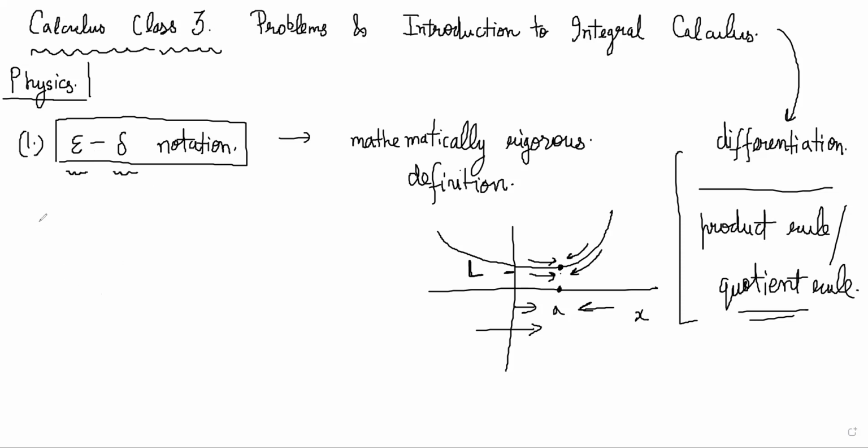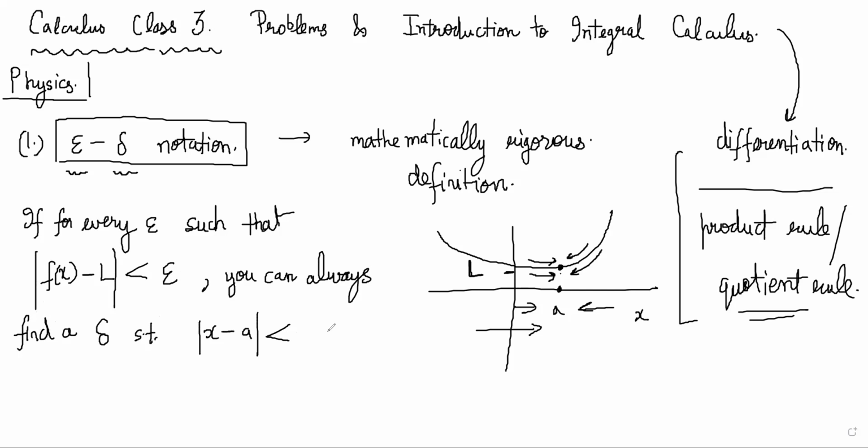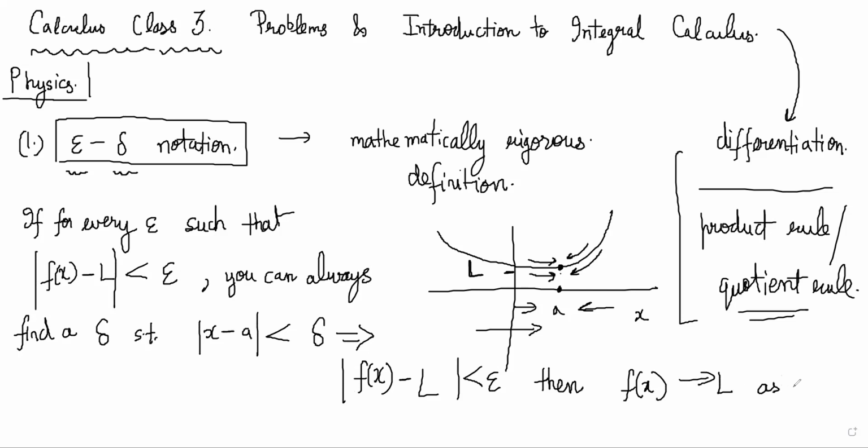What it says is that if for every epsilon, you can always find a delta such that mod of x minus a is less than delta implies mod of f(x) minus L is less than epsilon, then f(x) tends to L as x tends to a. So the meaning of this is that,